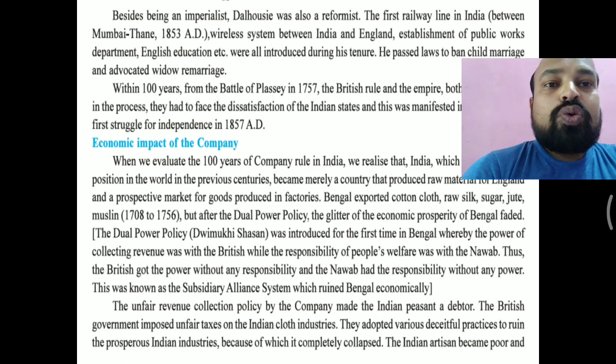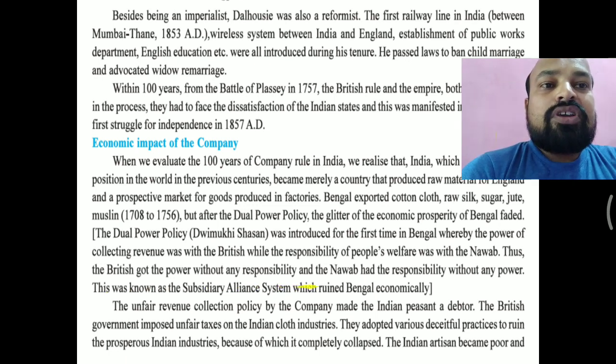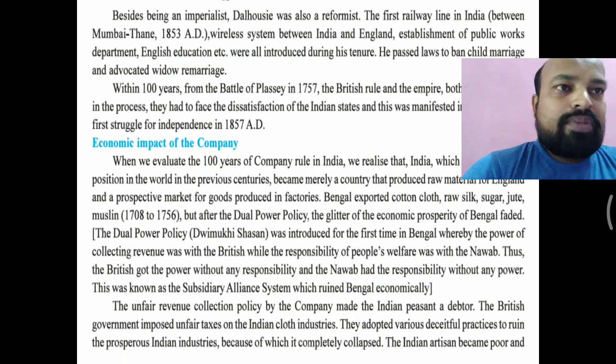This was known as the subsidiary land system, which ruined the Bengal economy. It was because of this system that Bengal's economy was completely ruined.